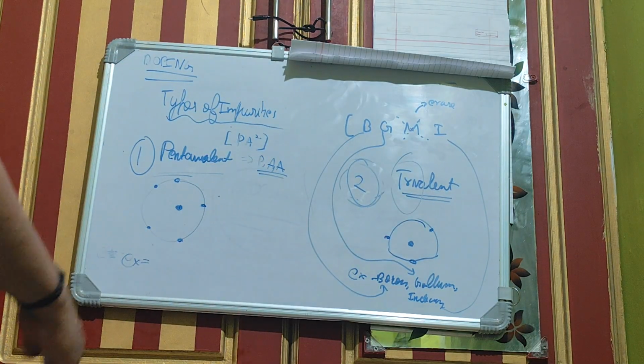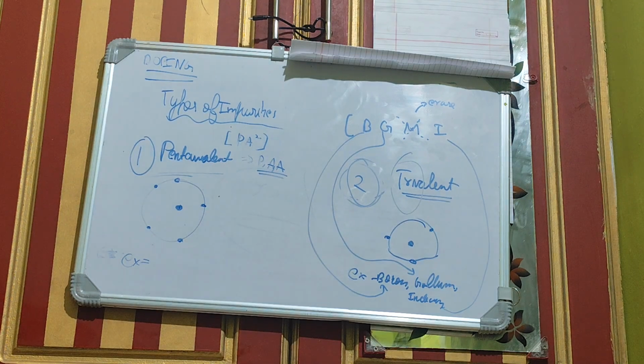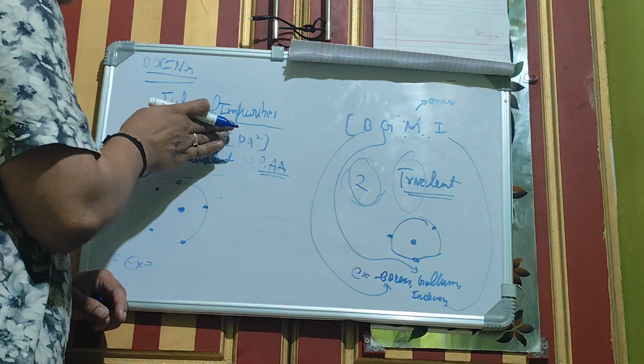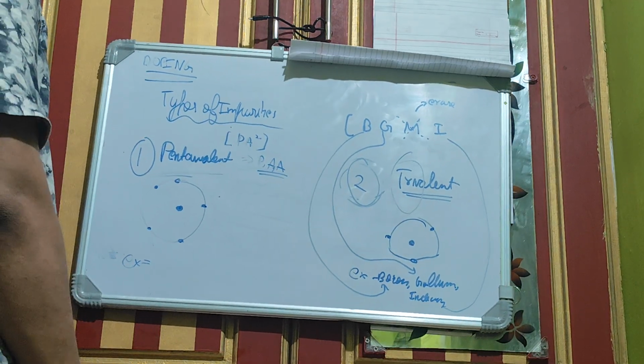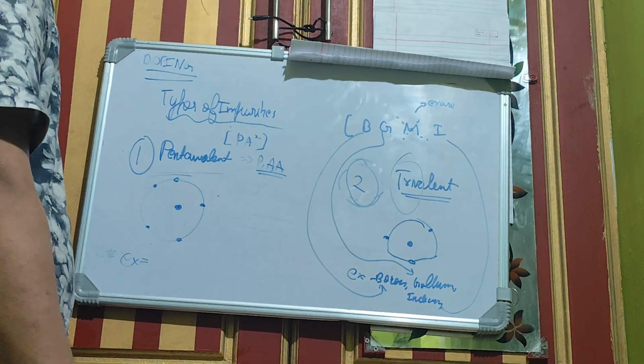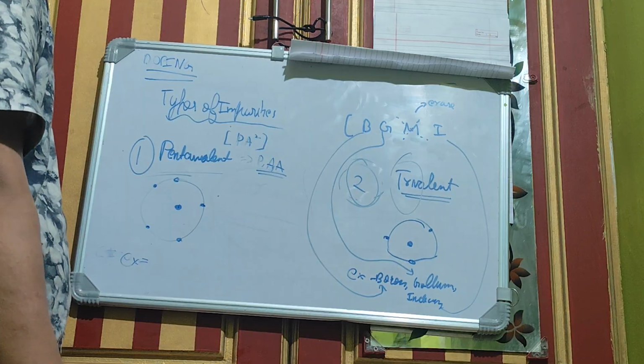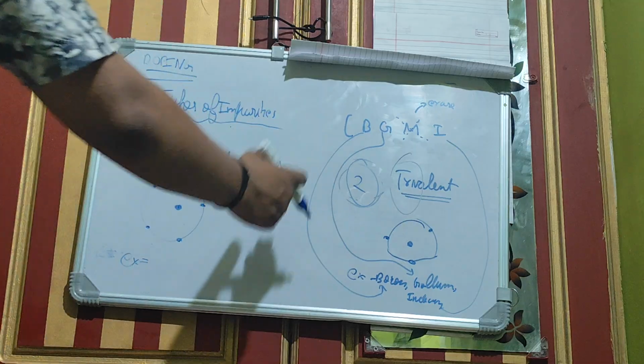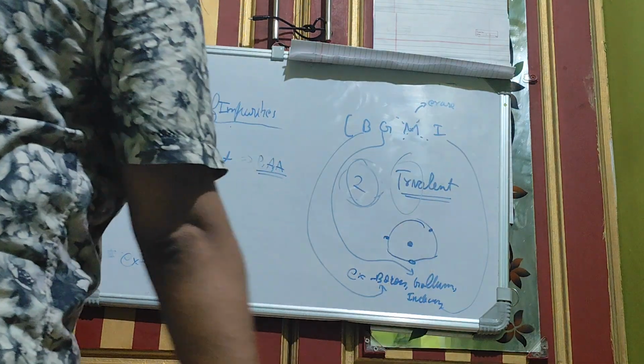I guess pa is easy to remember. Okay, remember pa. For pa and BGMI, pa.